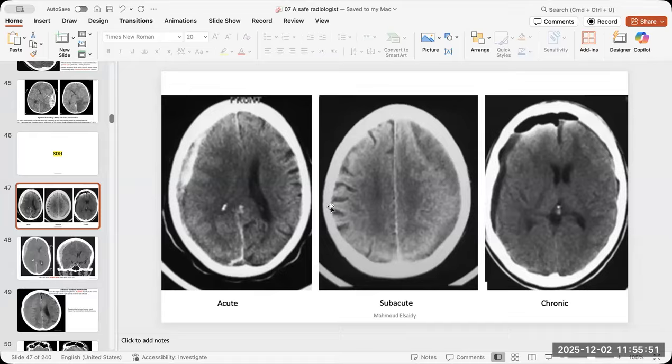Any space occupying something there that effaces or displaces the gyrus or the brain tissue away from the skull, this is exactly what the subdural hemorrhage would do. See, anything, even if it is a very thin film here, it pushes the brain tissue away from the skull. So don't forget that. And don't forget the subdural window, 200, 100, window width and window level.